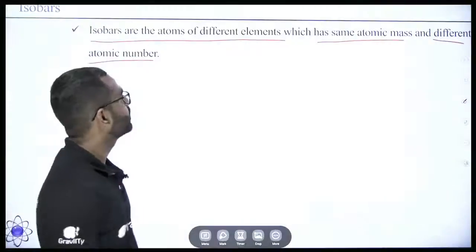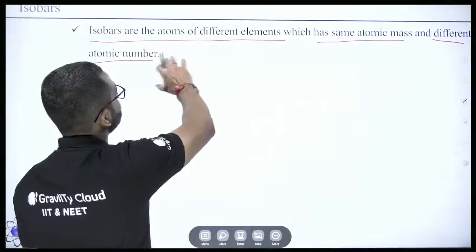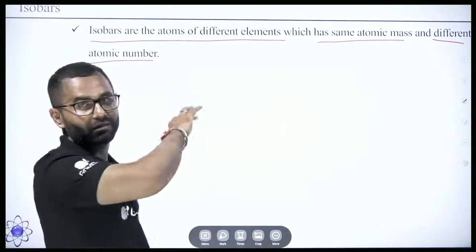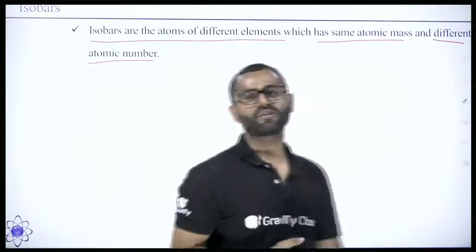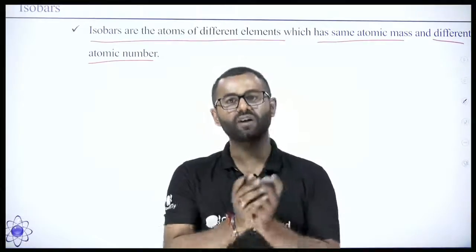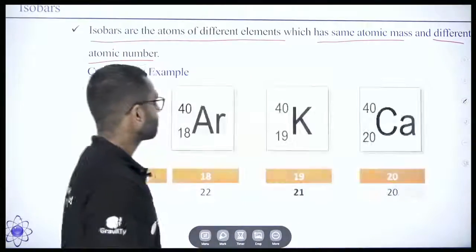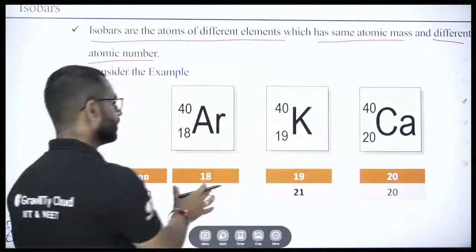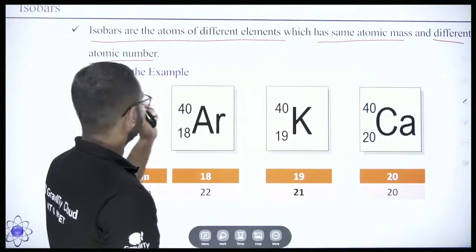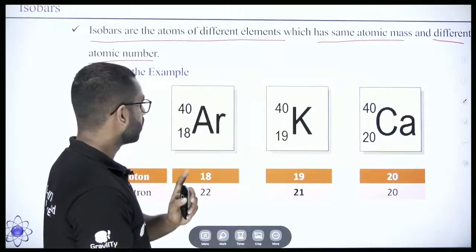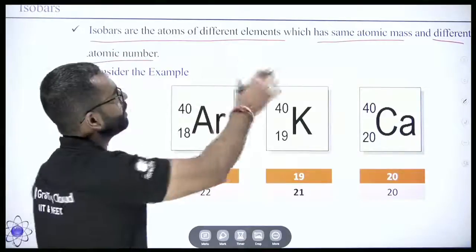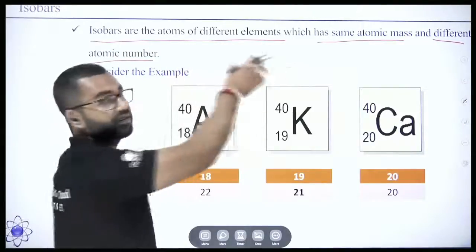So you see the definition. Isobars are the atoms of different elements having the same atomic mass but different atomic number. So you see the example. Okay, one more thing: we are talking about mass number. Isobars have the same mass number but different atomic number.